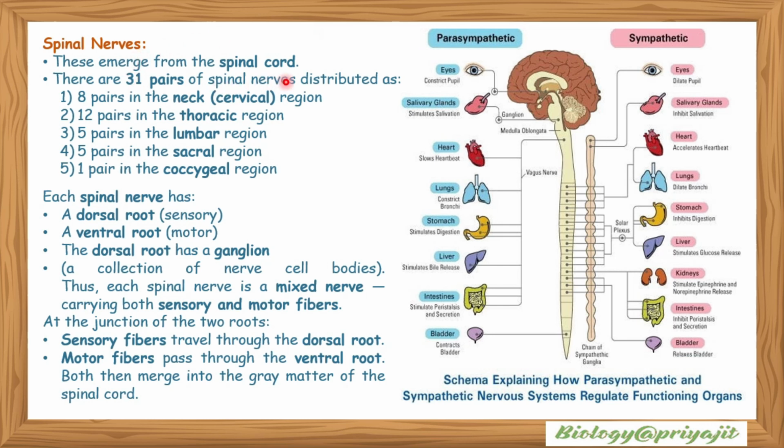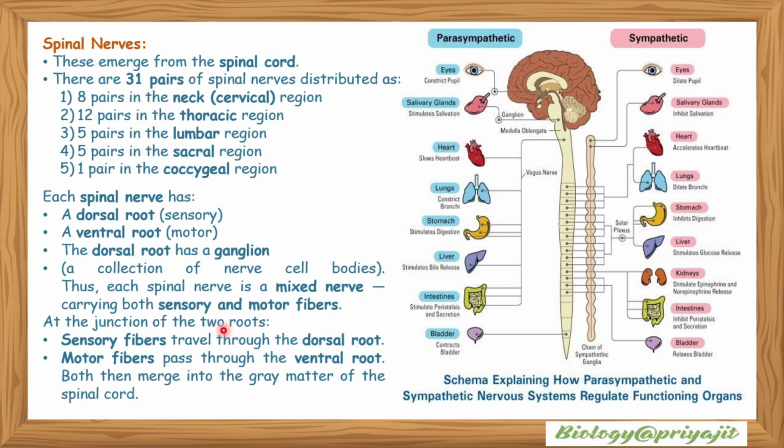There are 31 pairs of spinal nerves distributed as 8 pairs in the neck or cervical region, 12 pairs in the thoracic region, 5 pairs in the lumbar region, 5 pairs in the sacral region, and 1 pair in the coccygeal region. Each spinal nerve has a dorsal root or sensory root, a ventral root or motor root, and the dorsal root has a ganglion, which is a collection of nerve cell bodies. Thus, each spinal nerve is a mixed nerve carrying both sensory and motor fibers.